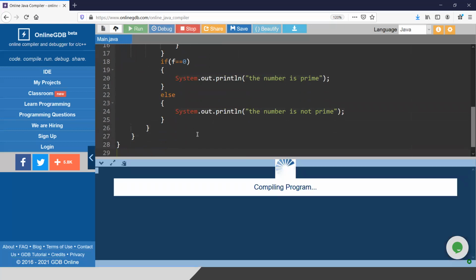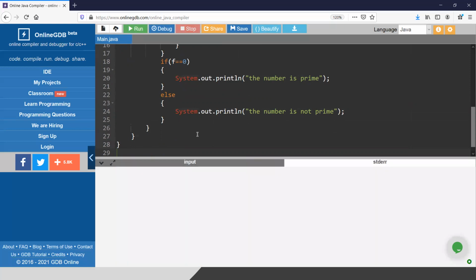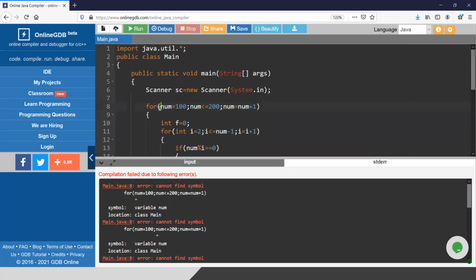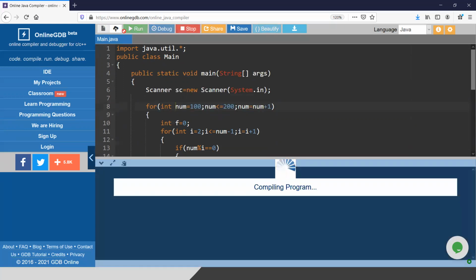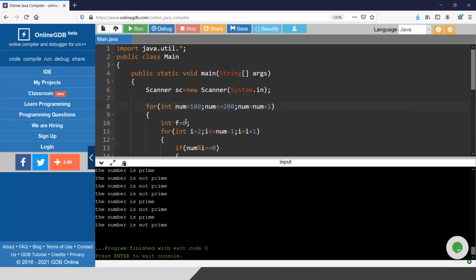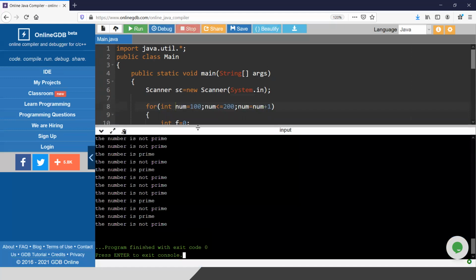So let me run this program quickly. It will create a mess because all the results will be written like number is prime, number is not prime, number is prime, number is not prime. So still, let me run this program. Look, you are not getting the perfect result because everything is so messed up. It is writing number is not prime, number is prime, but which number is prime and which is not is not mentioned.